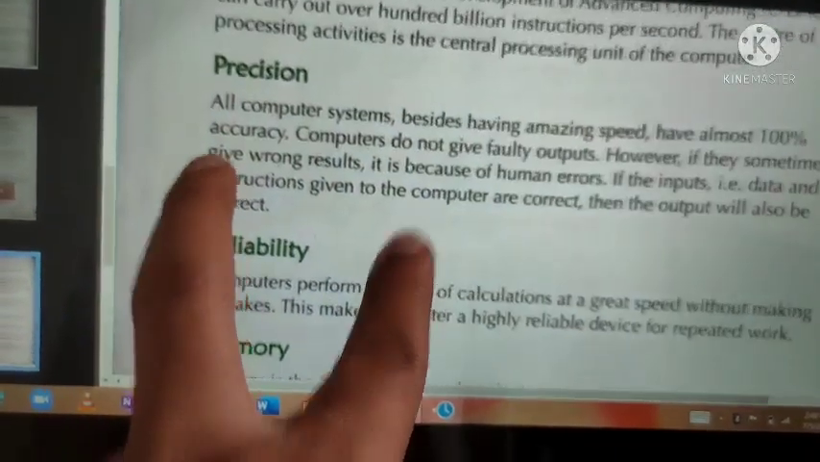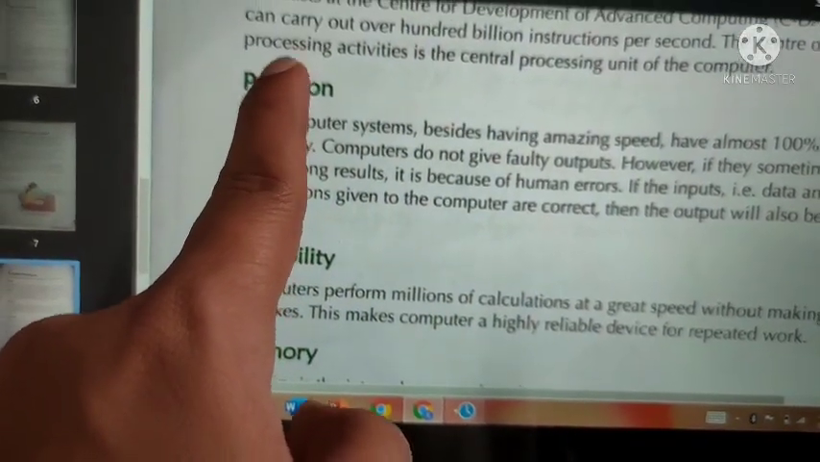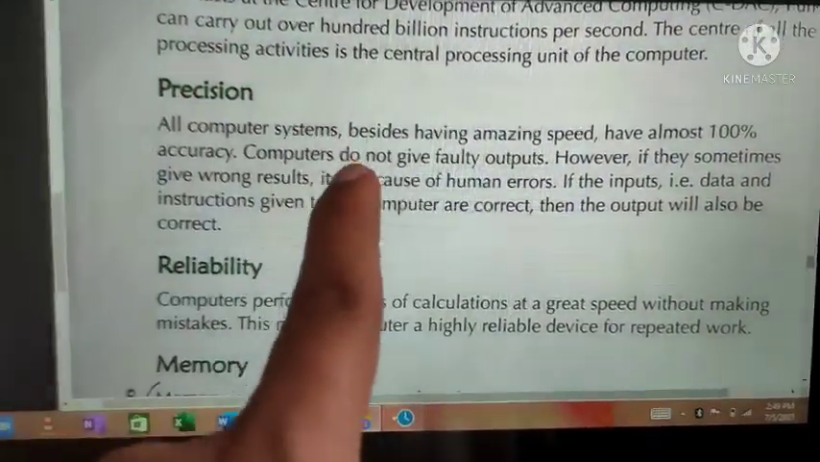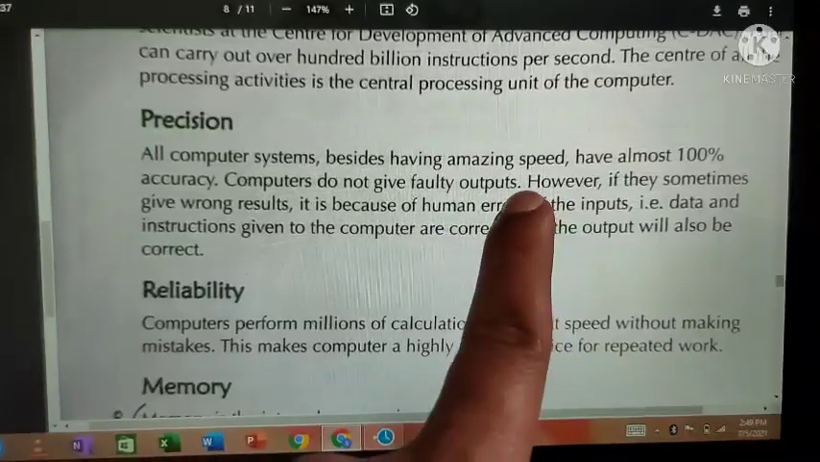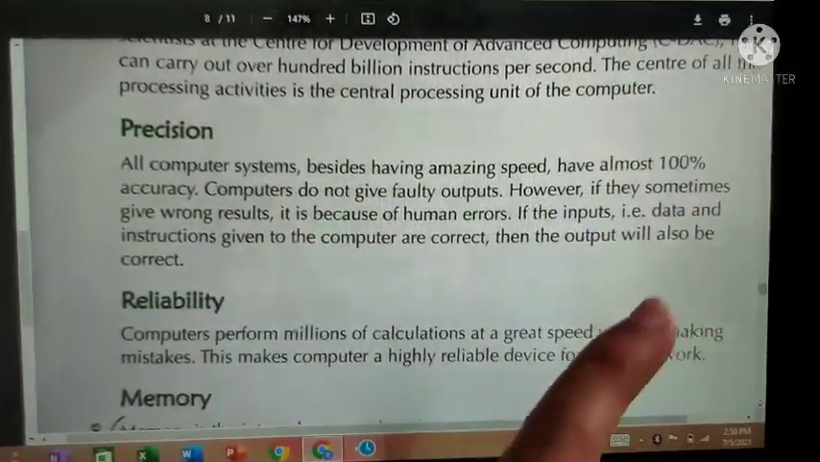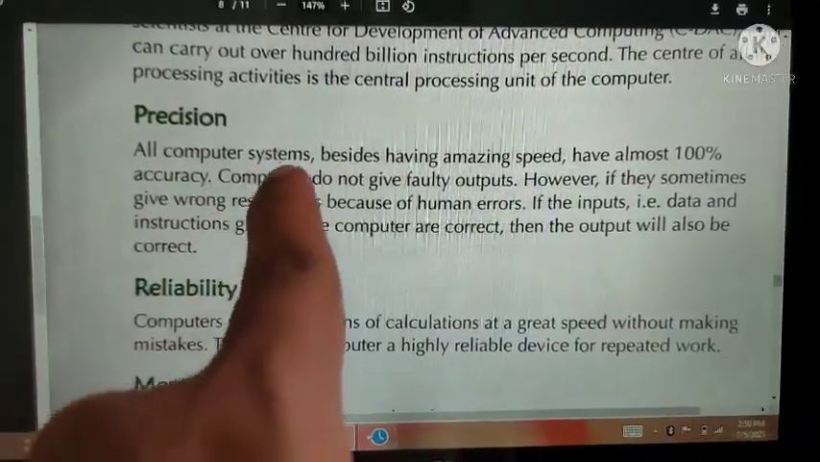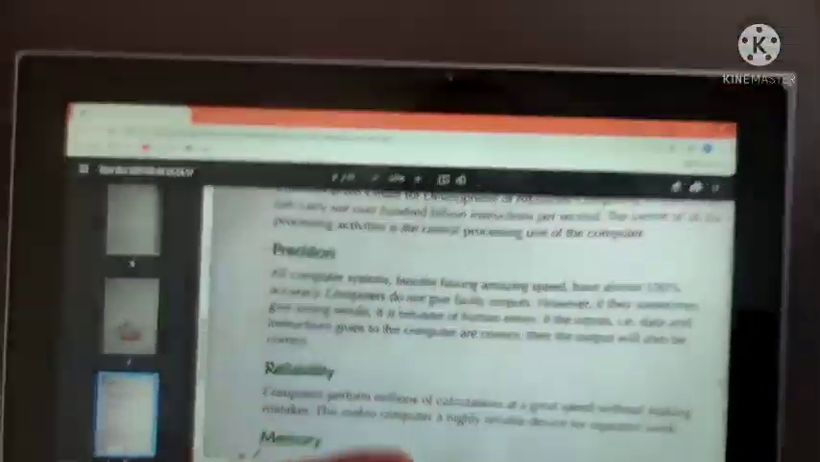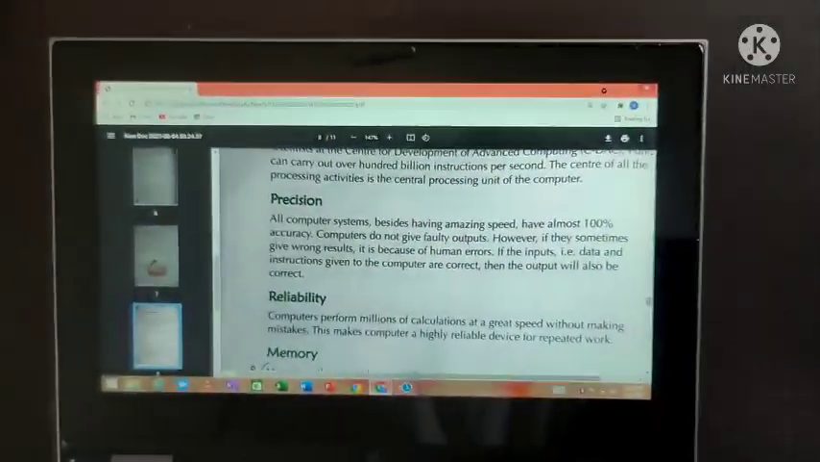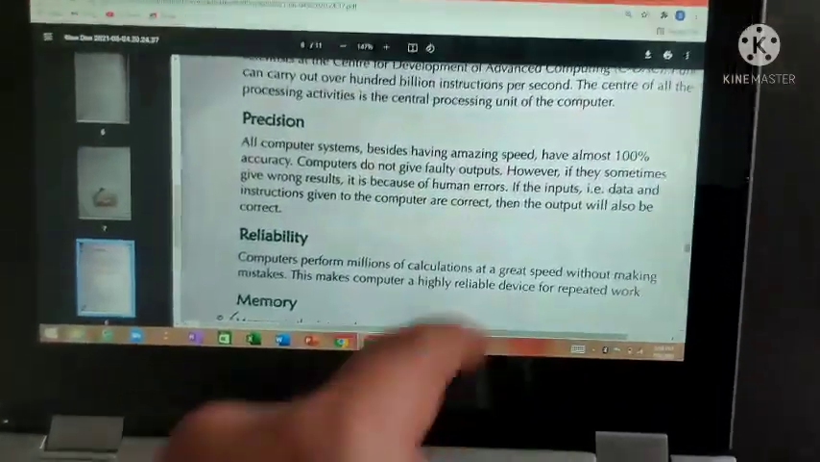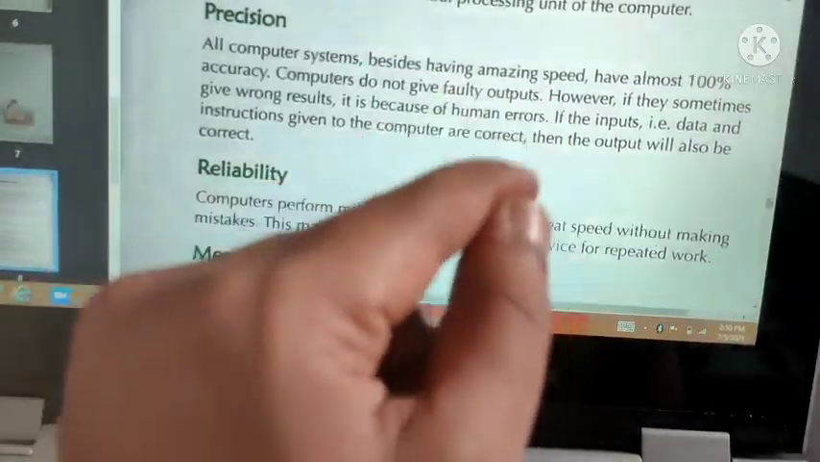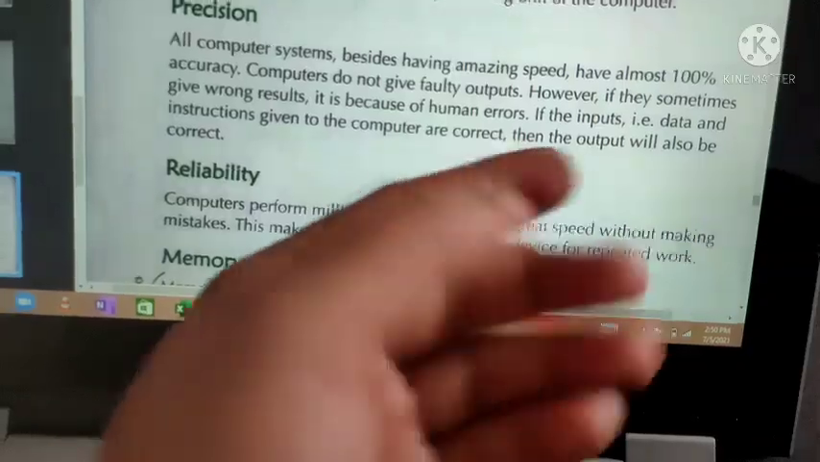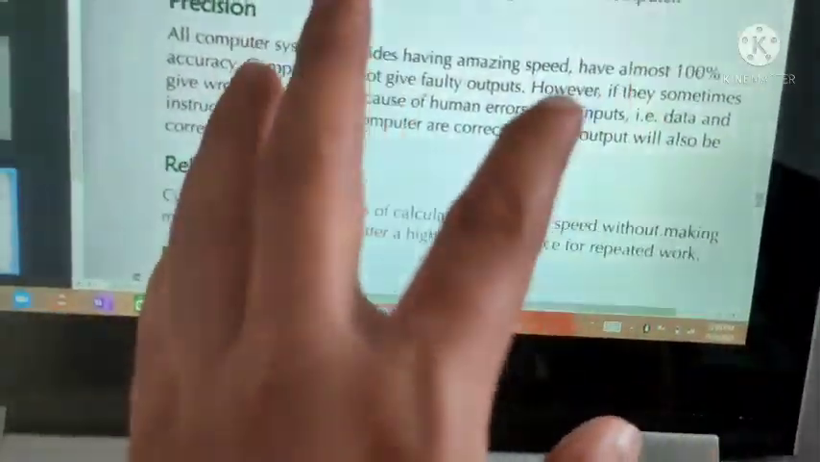That is the only reason precision is one of the characteristics. Computers will never give faulty outputs. However, if they sometimes give a wrong result, it is because of human error. Sometimes you might see some mistakes, for example an error while you do something. It is not an error caused by the computer. It will be our human error, not a computer error.